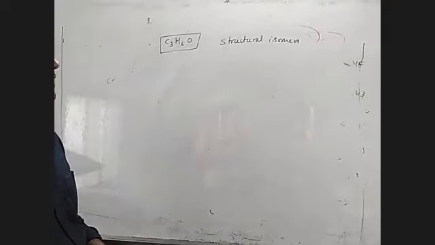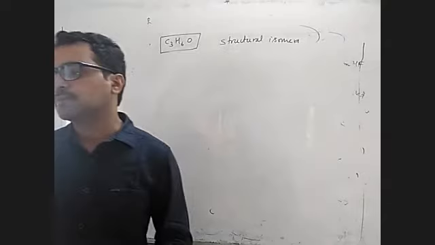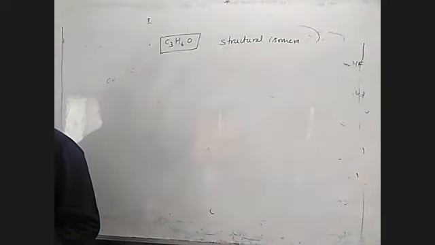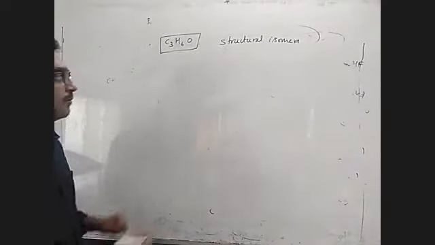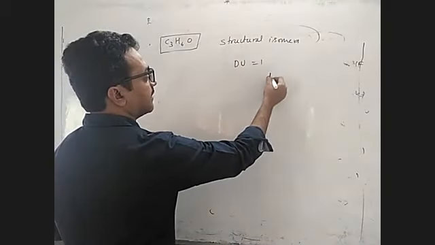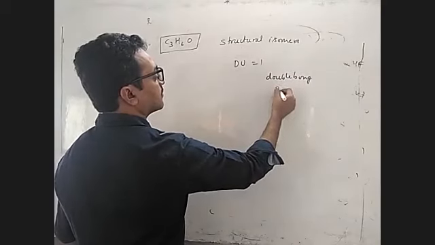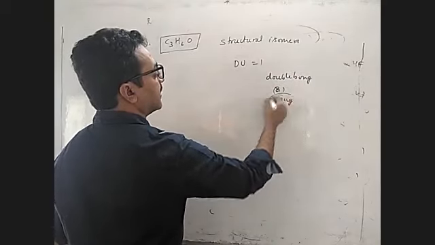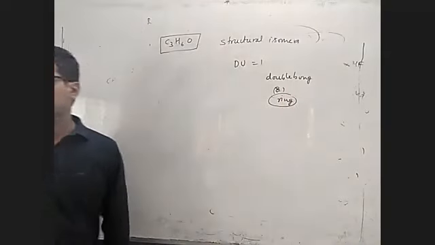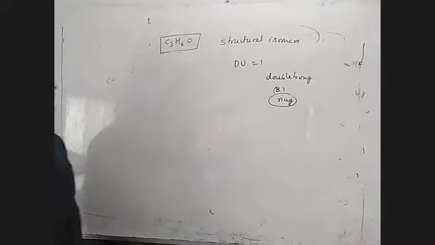Okay, first find the double bond equivalence, children. C3H6O means, is a cycle possible or not? You can check that. Double bond equivalence is 1. So 1 means it can be a double bond or it can be a cycle. So keep this in mind, one cycle. Then you find what things will come.